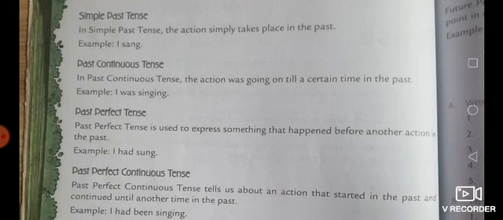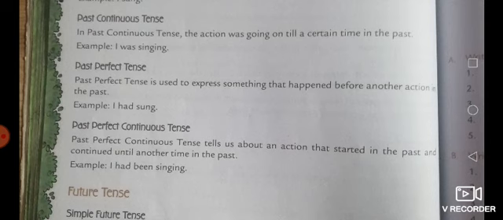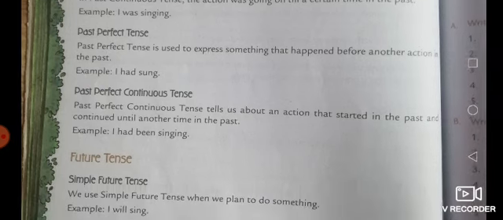Next is the past continuous tense. In past continuous tense, the action was going on till a certain time in the past, as like I was singing, they were playing, mother was cooking food, like that. Next is past perfect tense. So past perfect tense is used to express something that happened before another action in the past, as like I had sung, they had read, mother had cooked food, like that.